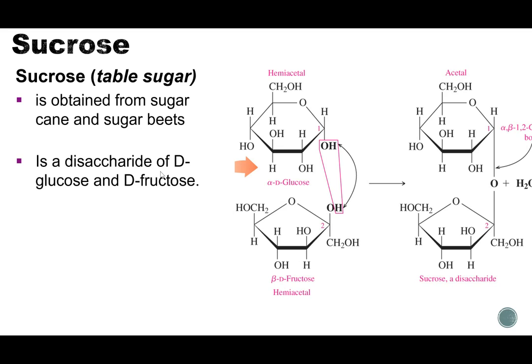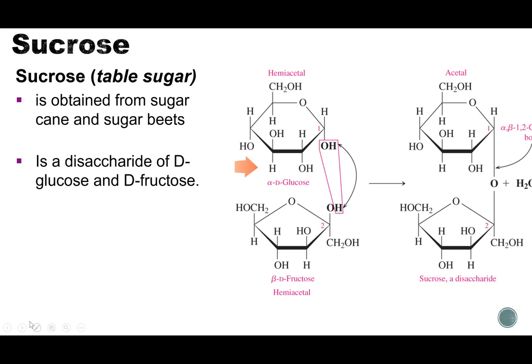Then lastly, we've got sucrose. Sucrose is your table sugar. It's obtained from sugar cane or sugar beet, and it is a linkage of glucose and fructose. So with that fructose in there, it's not surprising that it's very, very sweet. Okay. What we see here is, here's our glucose, here's our fructose, and they're linked together with this oxygen kind of standing up, one on top of the other.